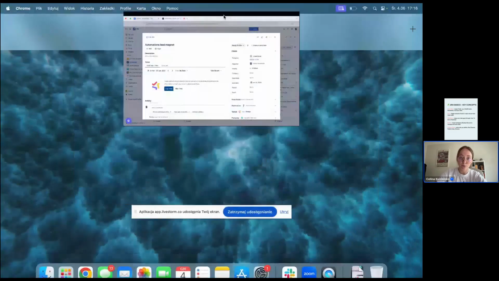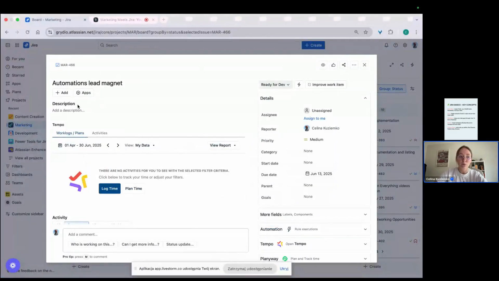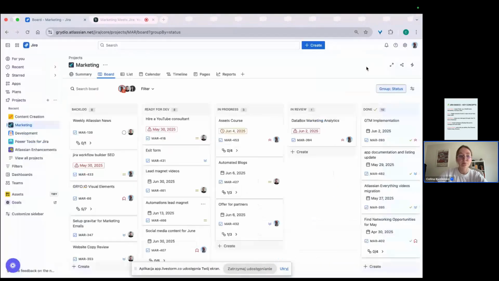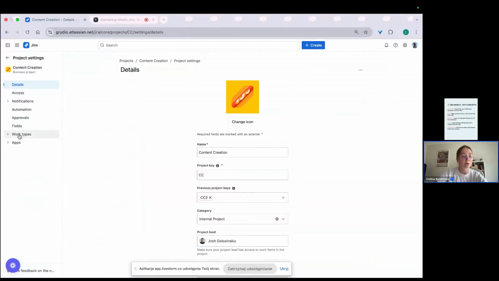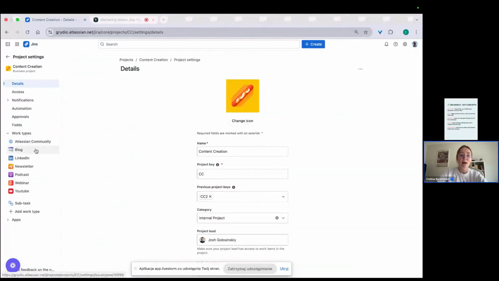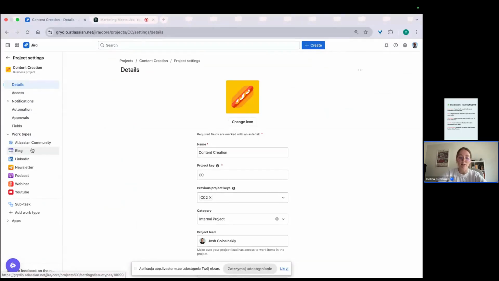On my very own board, I have many work types. As you can see, Atlassian community, blog, LinkedIn, newsletter, podcast.